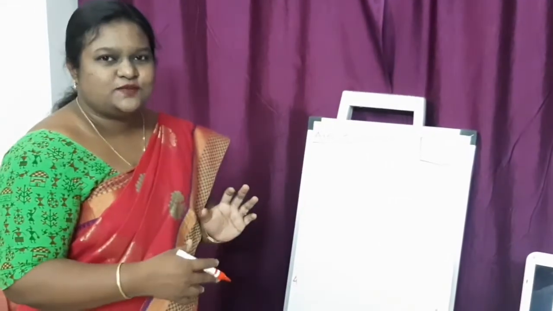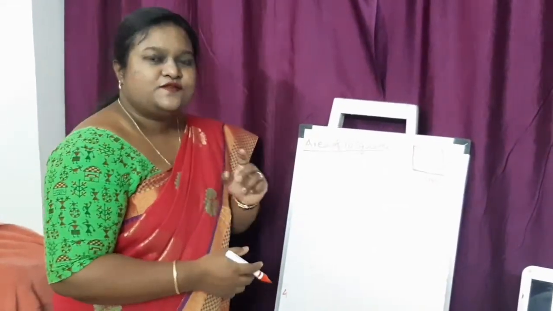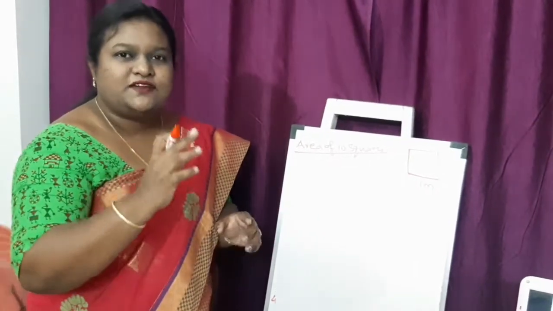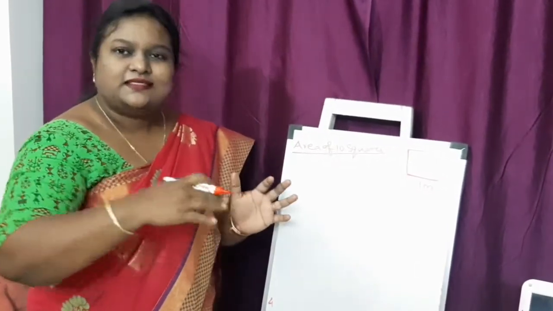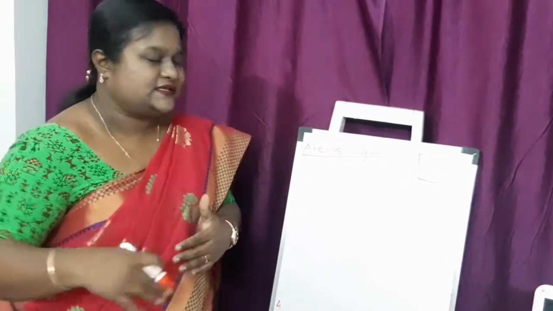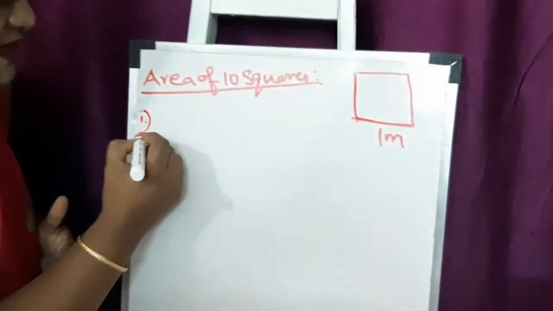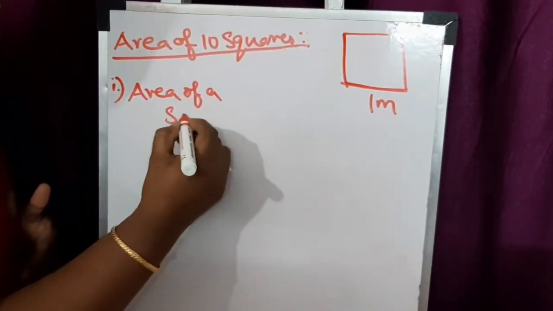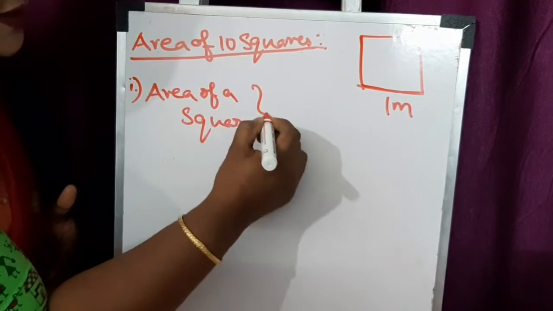Let me explain you. First, area of a square. After finding out the area of one square, then multiply it with 10 so that you will get the answer for 10 squares. Okay, first step you have to find out the area of a square. You find it out first.